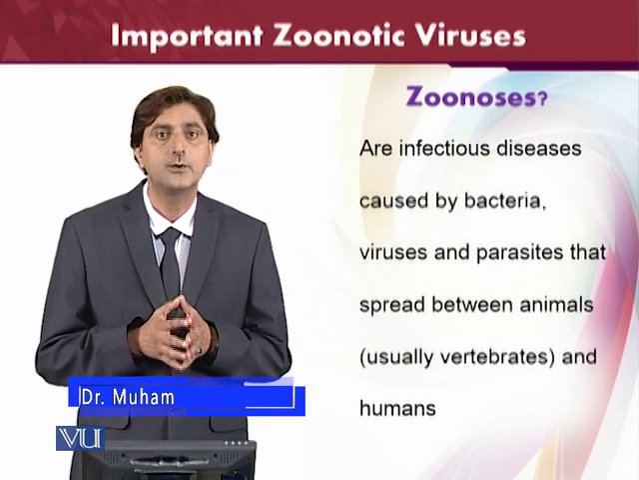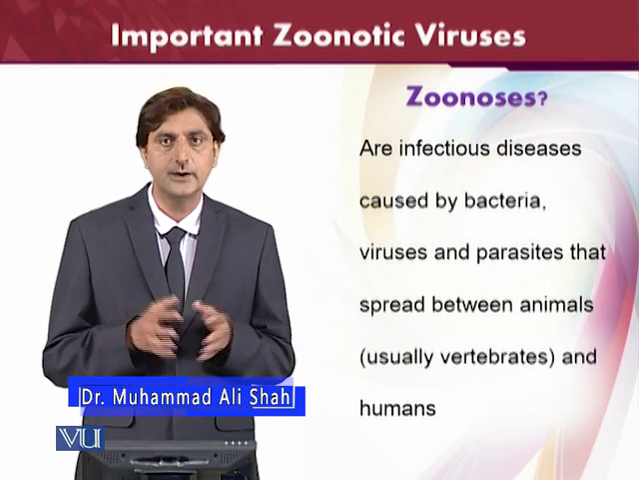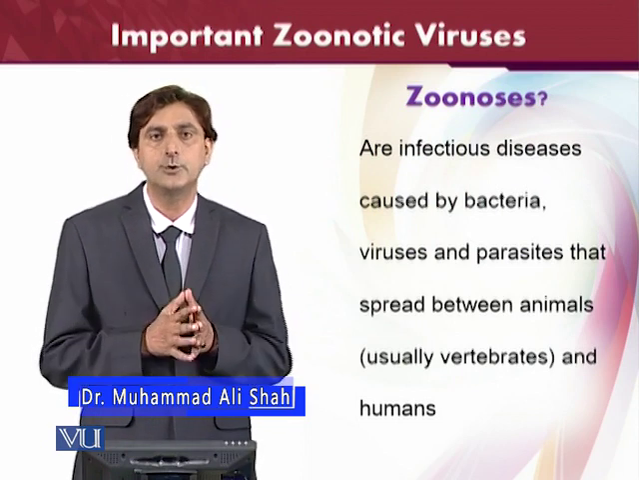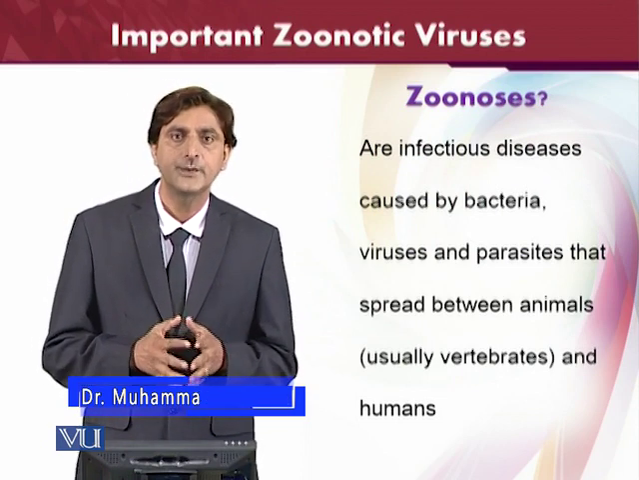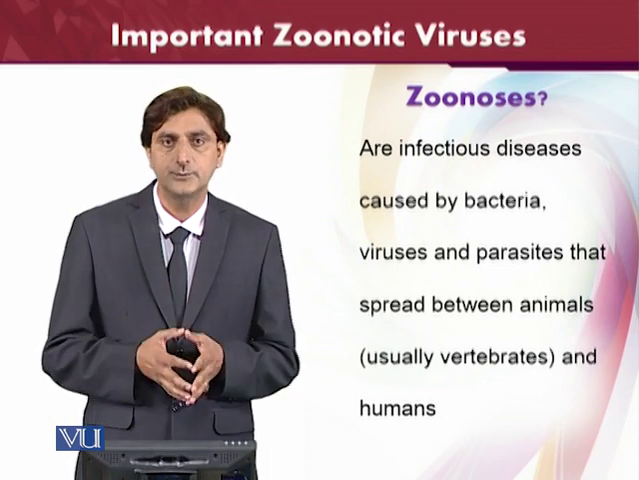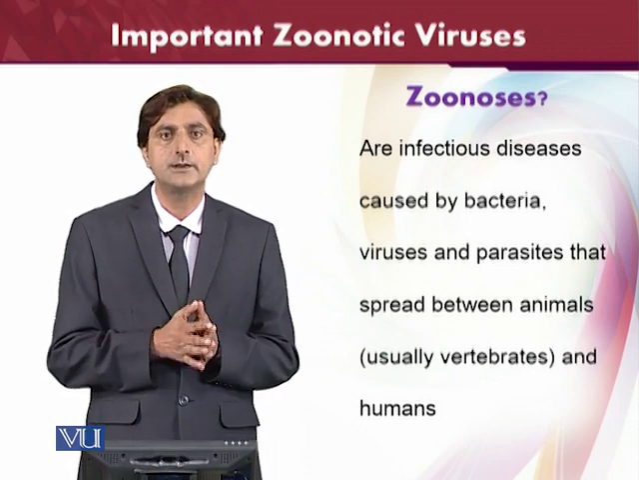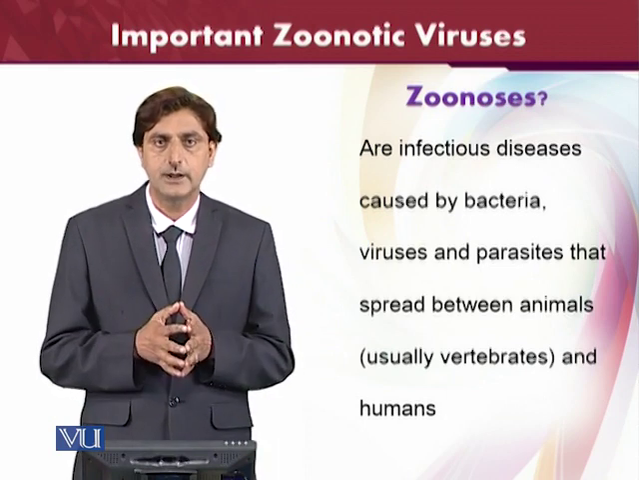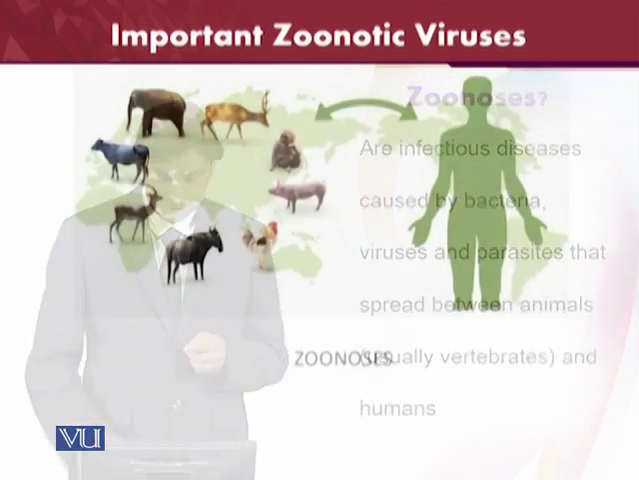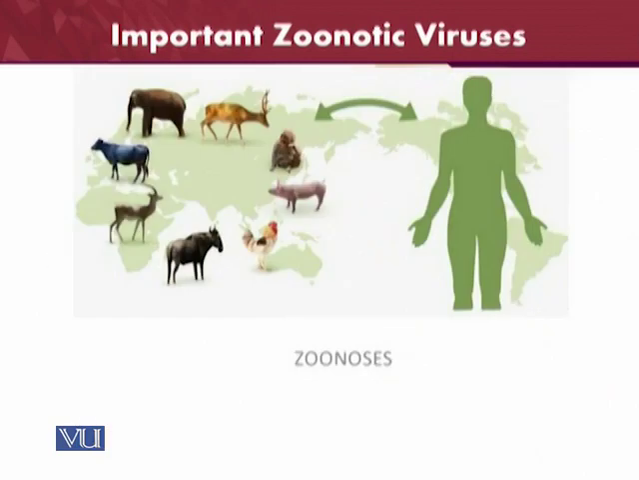the bacteria, virus or the parasites that are spread between the animals and the humans will be called zoonosis, and the diseases which are spread through this zoonosis between the animals and the human beings will be called zoonotic diseases. It is clear from this diagram what zoonosis is. Zoonotic diseases can be from the animals to the man, and from the man to the animals.